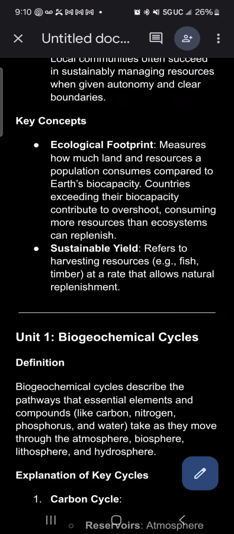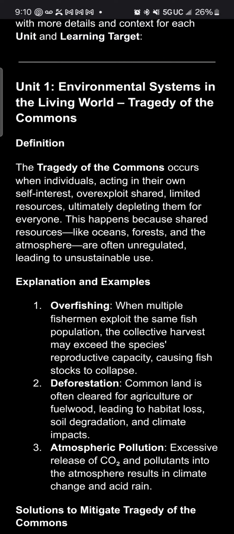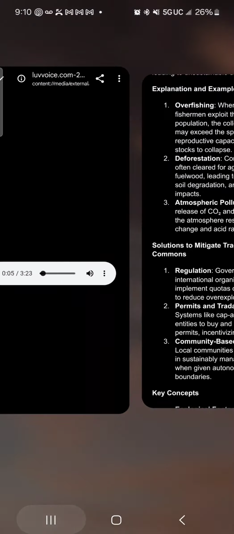Unit 1, Environmental Systems in the Living World: Tragedy of the Commons. Definition: The tragedy of the commons occurs when individuals, acting in their own self-interest, overexploit shared, limited resources, ultimately depleting them for everyone. This happens because shared resources, like oceans, forests, and the atmosphere, are often unregulated, leading to unsustainable use.